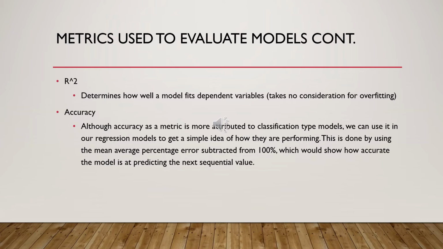So the next two metrics that were used to evaluate the models are R-squared and accuracy, but they should be taken with a grain of salt. For one, R-squared takes no consideration for overfitting, and accuracy is a metric that's used for classification, but it is used in our regression models to get a simple idea of how they're performing by showing how accurate the model is at predicting the next sequential value.